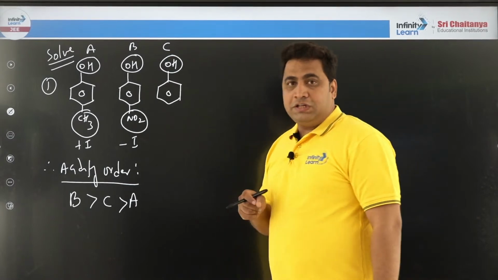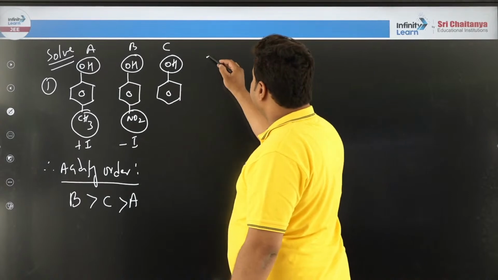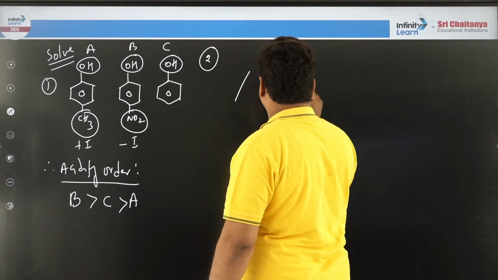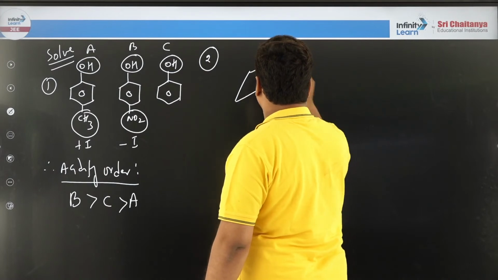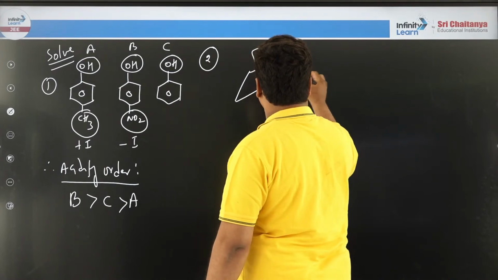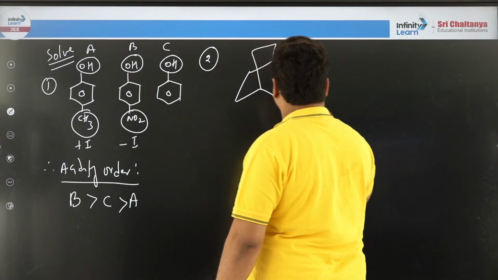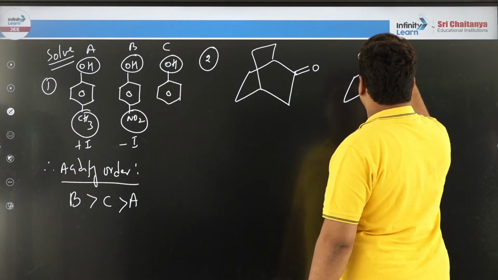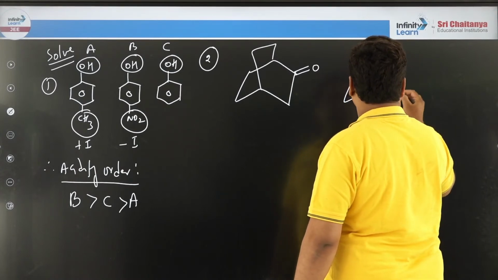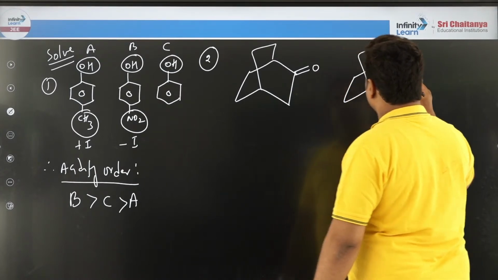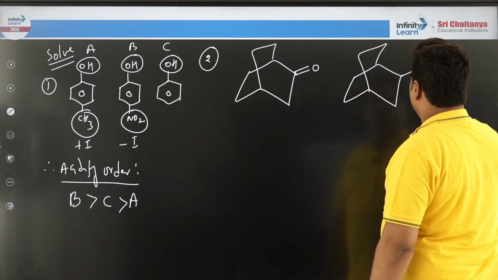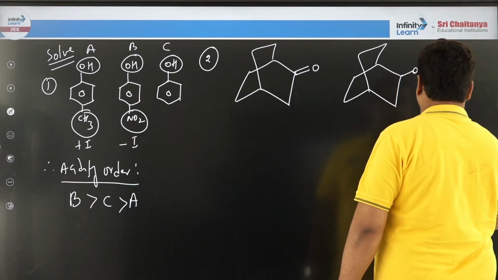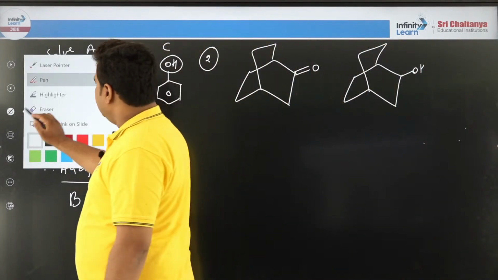Now, I am going to teach you a tougher problem. Suppose this came in your examination hall. This has come up in your examination hall. One second, I'll take some eraser.